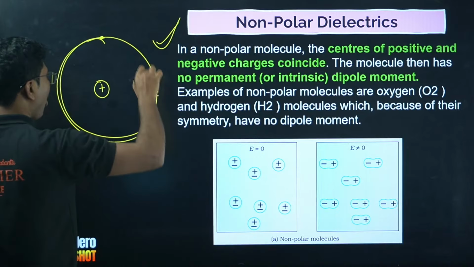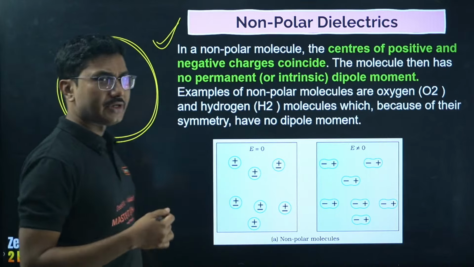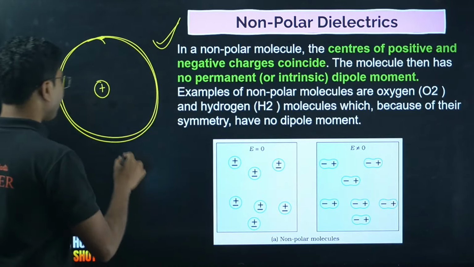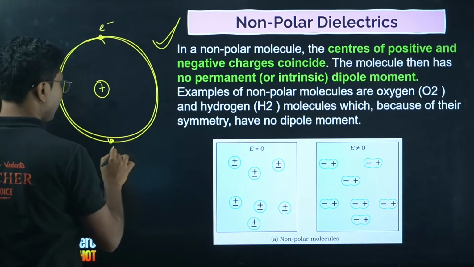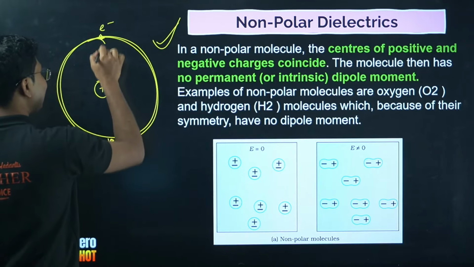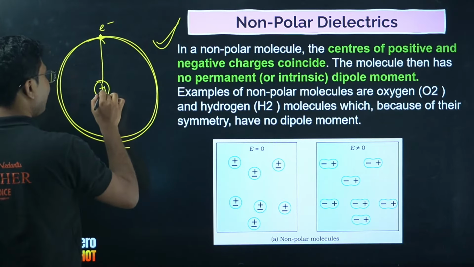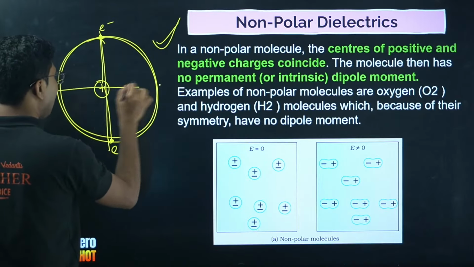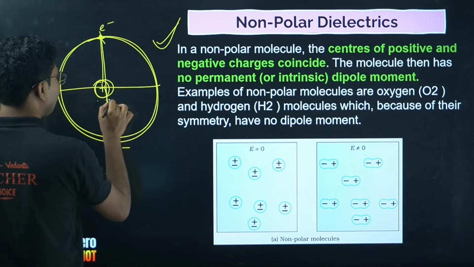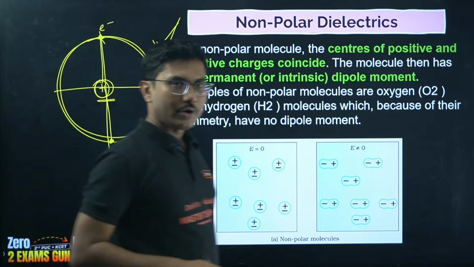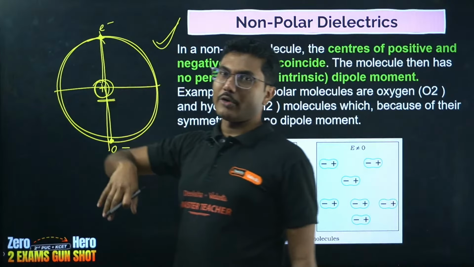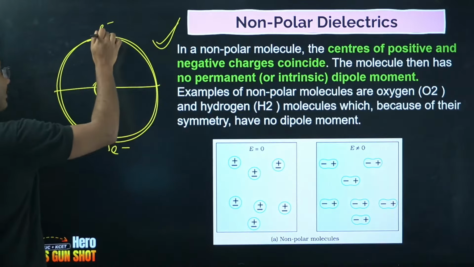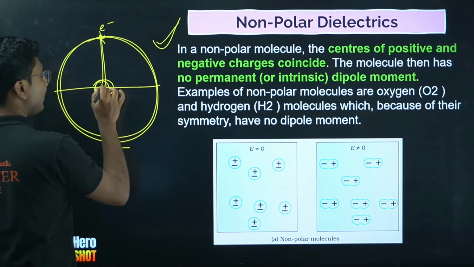Now if the orbit is symmetrical, or the number of electrons is symmetrical, even, so if there are 2 electrons, say 1 electron here, another electron over here, what happens is that the center of positive and negative charge both fall at the center, so they have the same centers. If positive and negative are falling at the same point, if you calculate the average of these two charges, you will get it at the center.